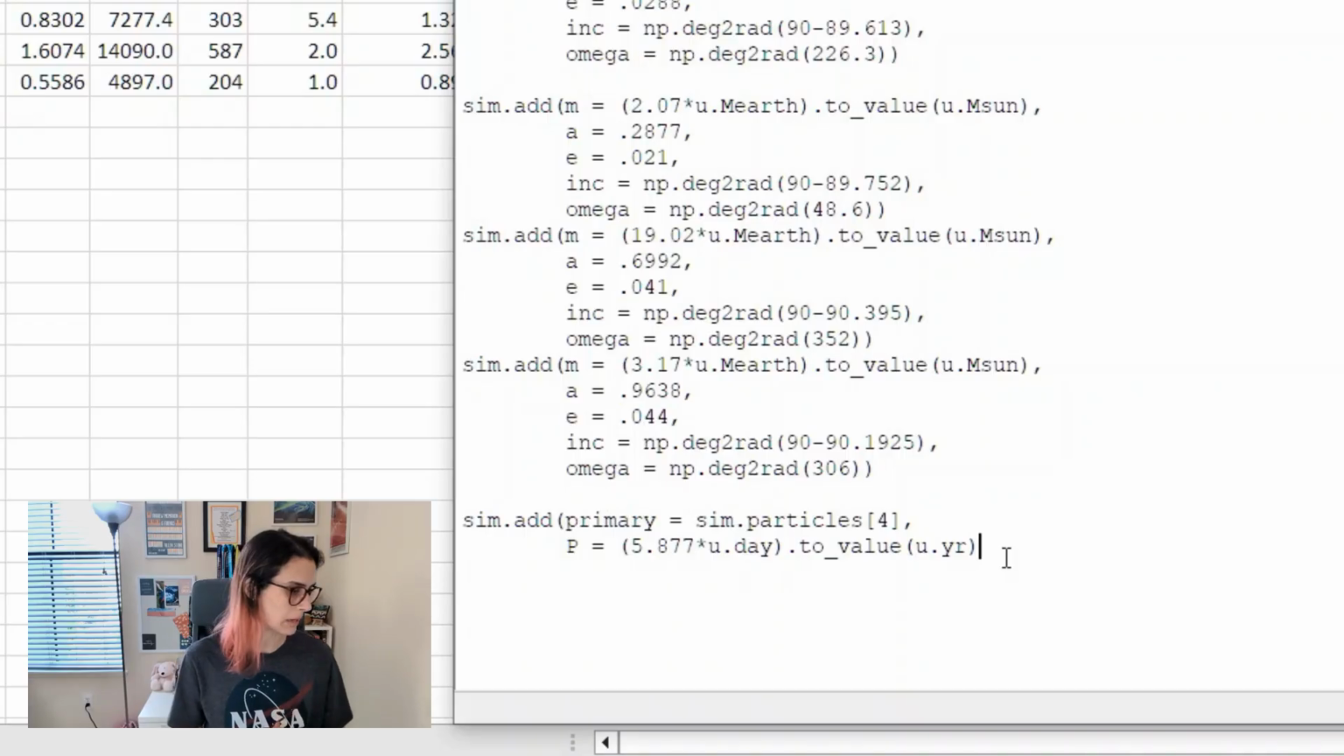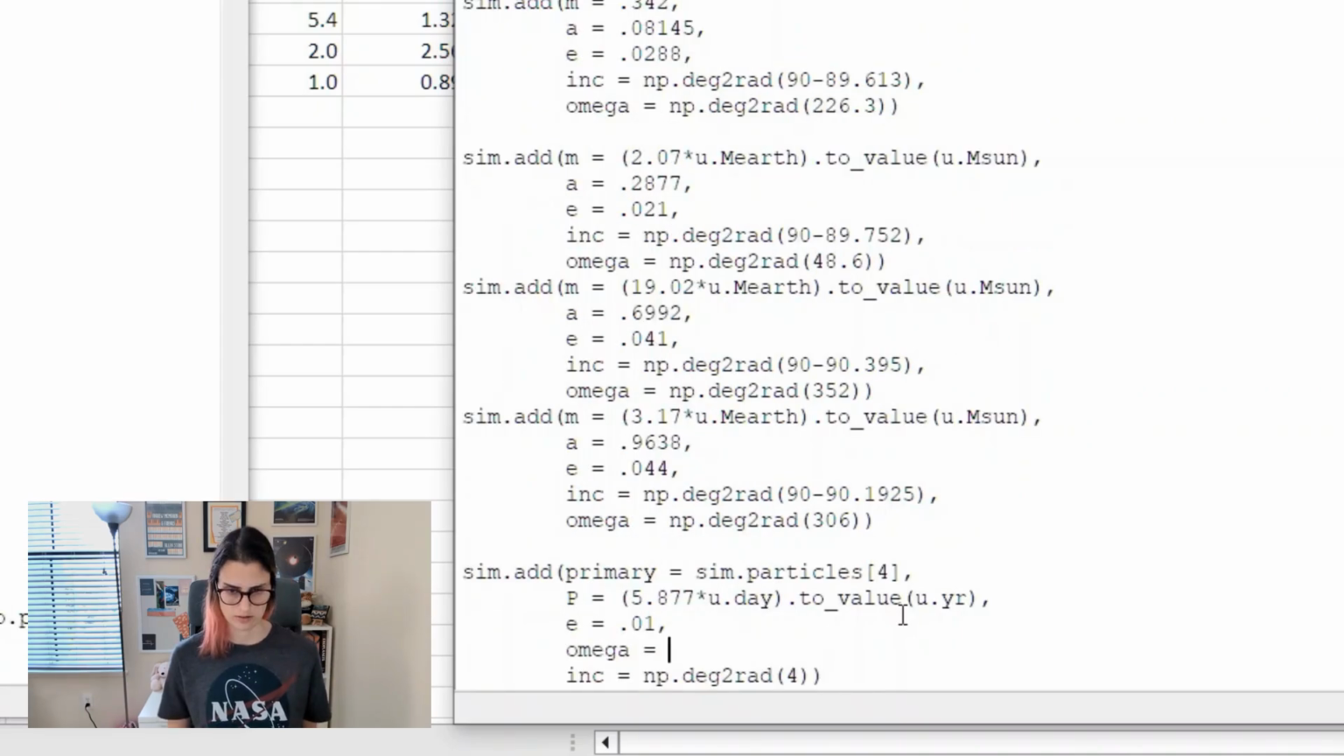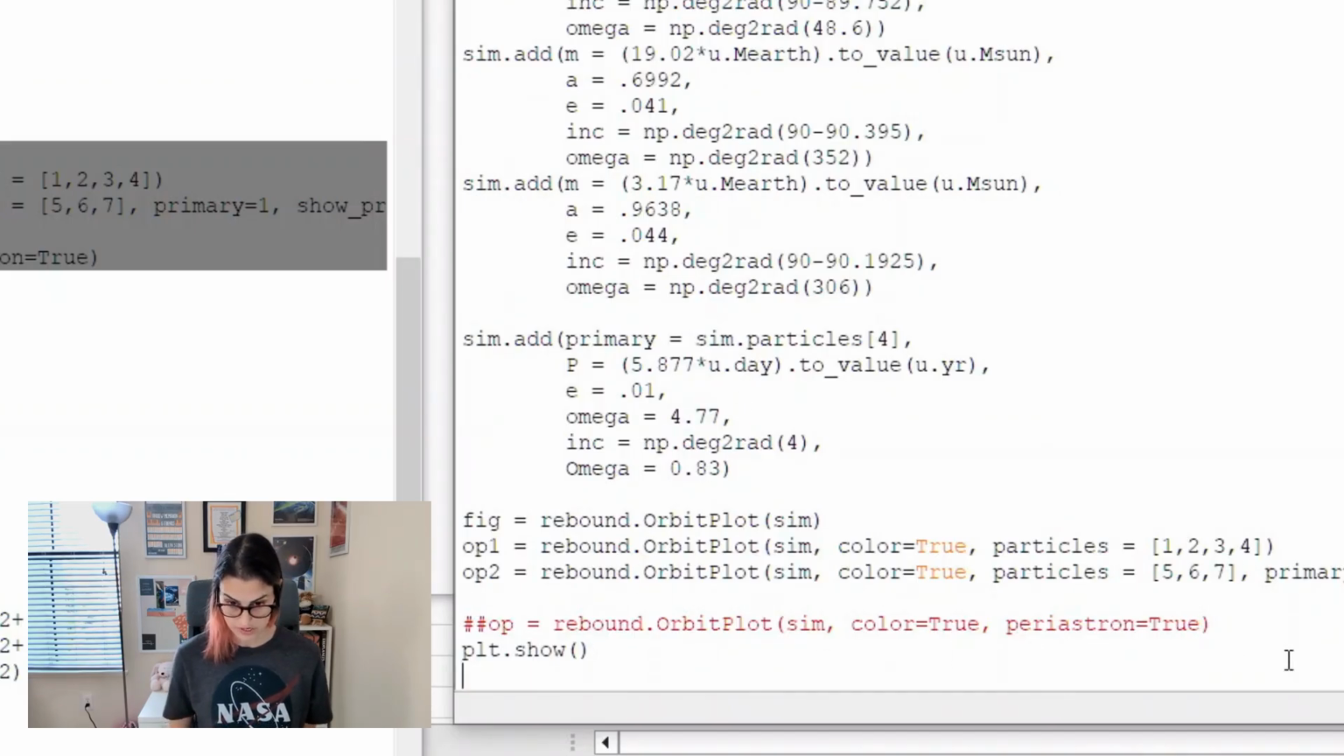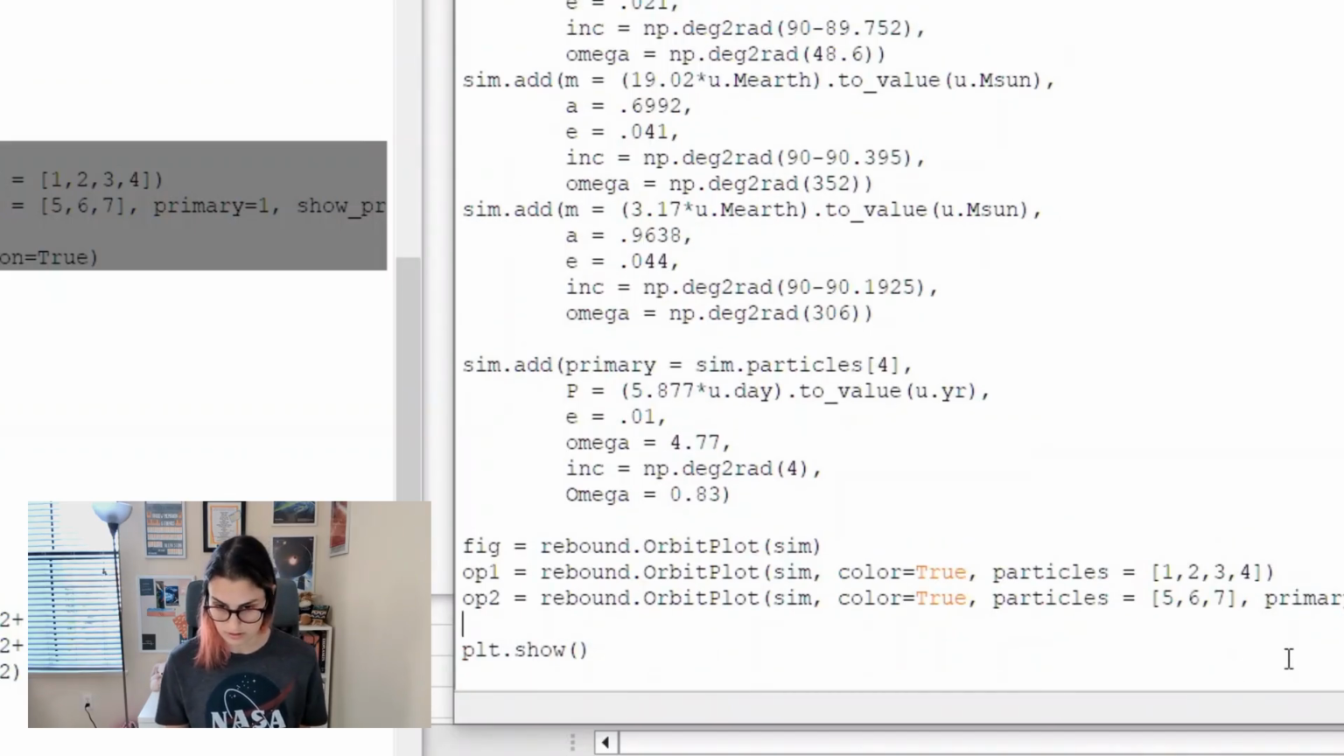I don't think I had any other properties written down for this planet. I'm going to assume its eccentricity is like nothing. Inclination relative to its planet is going to be very small. Do a random... See if this works. So I honestly do not remember where I got this period from. I'm not even sure if it's realistic. We'll find out. So we want particles 1, 2, 3, 4. Yes, okay. And then particle 5, its primary is 4.